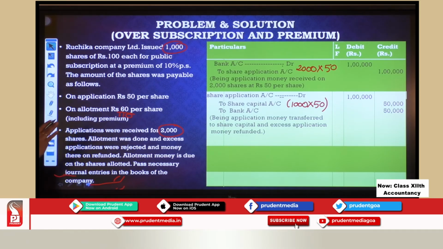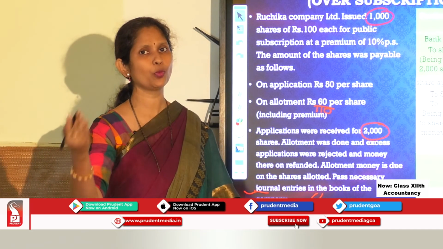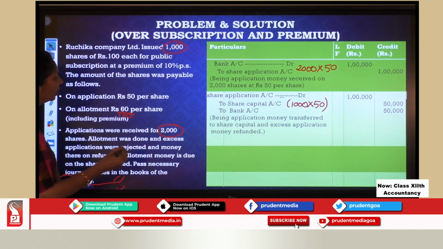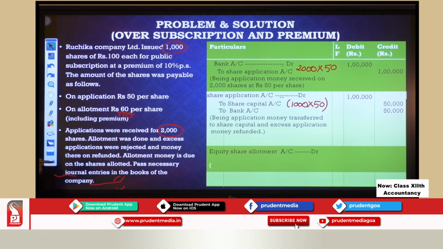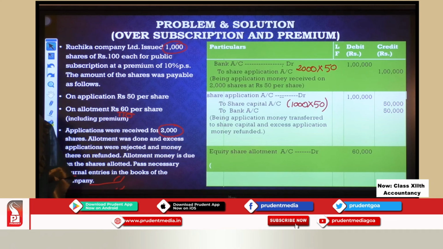Okay. Now this is done. Now we are doing allotment. We are sending the letters to the shareholders to pay the allotment money. So let us do allotment money due. Let us pass the entry over here. Equity share allotment account debit 60,000.